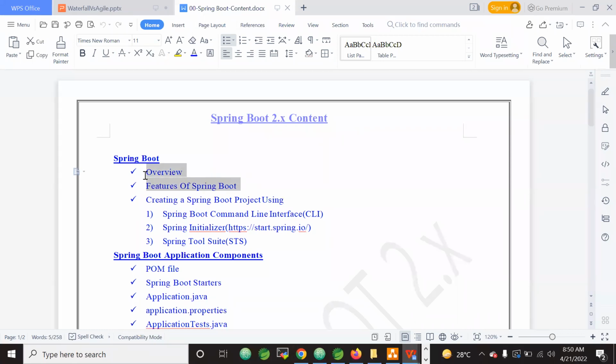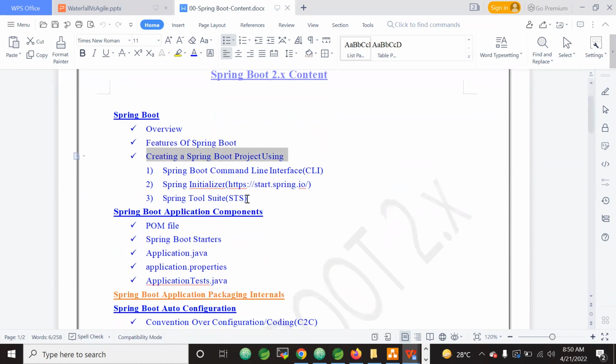After this, let us create a simple Spring Boot project, and we will understand the Spring Boot application structure. A Spring Boot project can be created in 3 ways. This is also one important interview question: how many ways can we create a Spring Boot project? For freshers, the interview question is how you will create a Spring Boot project.